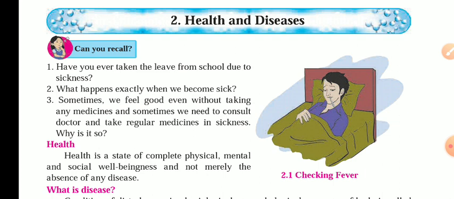When we talk about health, it is not only the physical appearance or the physical status of the person. Along with that, the person should have good mental status and good social well-being. If these three, the physical, mental, and social well-being, are in a good condition, then only the person will be called healthy. Not only this, the person should also be free from different kinds of diseases.